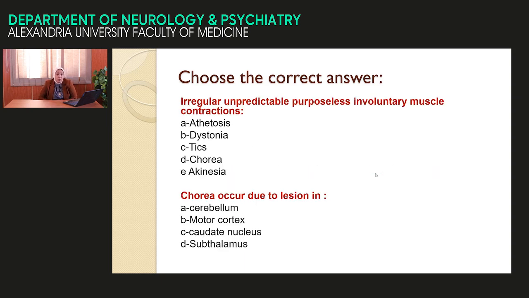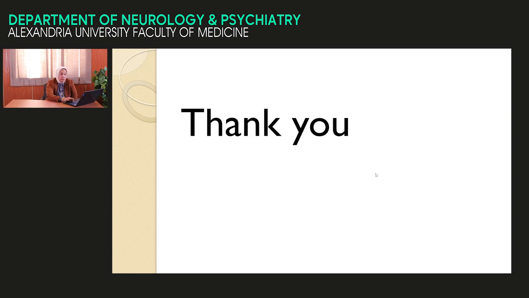Irregular, completely irregular, unpredictable, purposeless, involuntary movement, muscle contraction. This is the definition of athetosis, dystonia, tics, chorea, akinesia. Chorea occurs due to lesion in cerebellum, motor cortex, caudate nucleus, and subthalamus. Thank you.